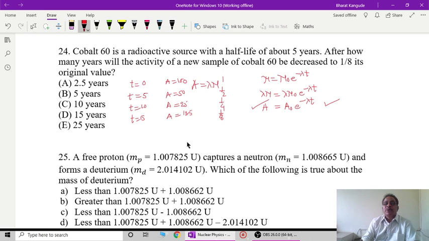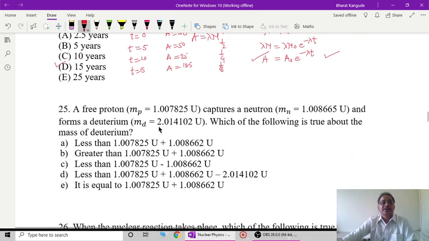So 1 by 2, 1 by 4, 1 by 8, that shows after 15 years the activity of the sample will be reduced to 1 by 8 of its original value. That is the answer to question number 24, which is asked in terms of activity and not in terms of the radioactive material remaining inside the substance after such and such half-periods.